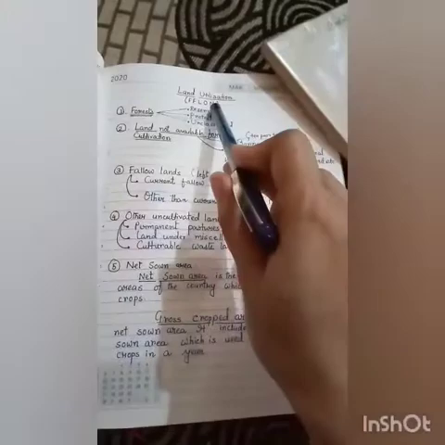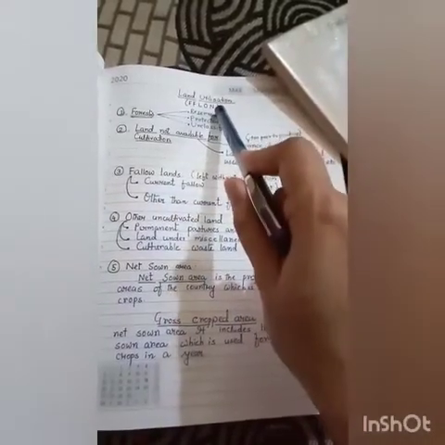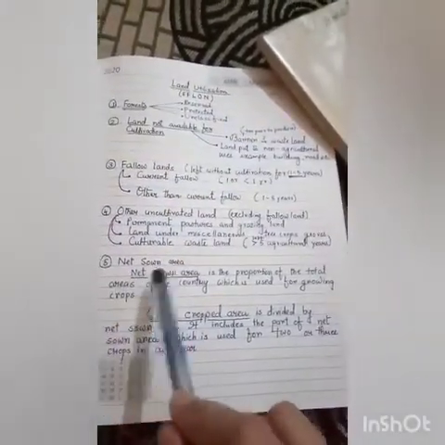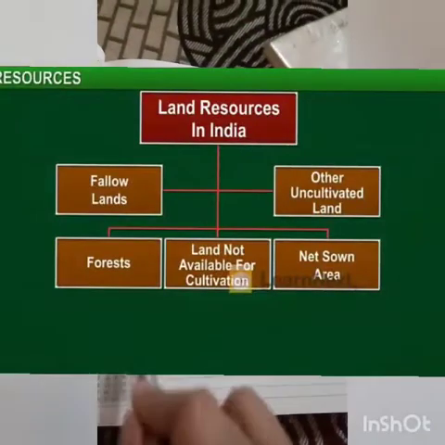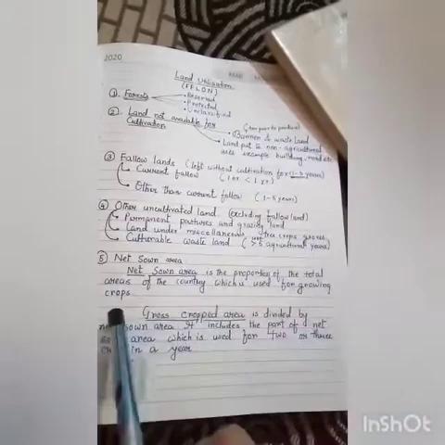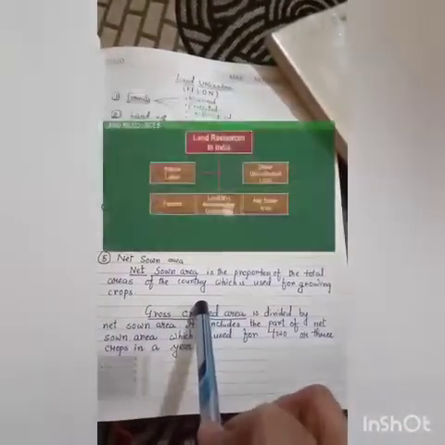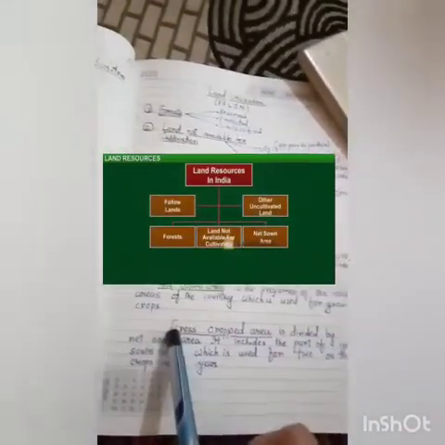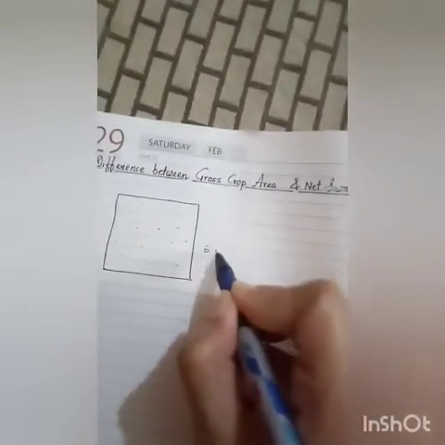Last one is N, and N stands for net sown area. What is net sown area? Net sown area is the proportion of the total area of the country which is used for growing crops. Suppose you have a given piece of land, and suppose this is 5 hectares in total.